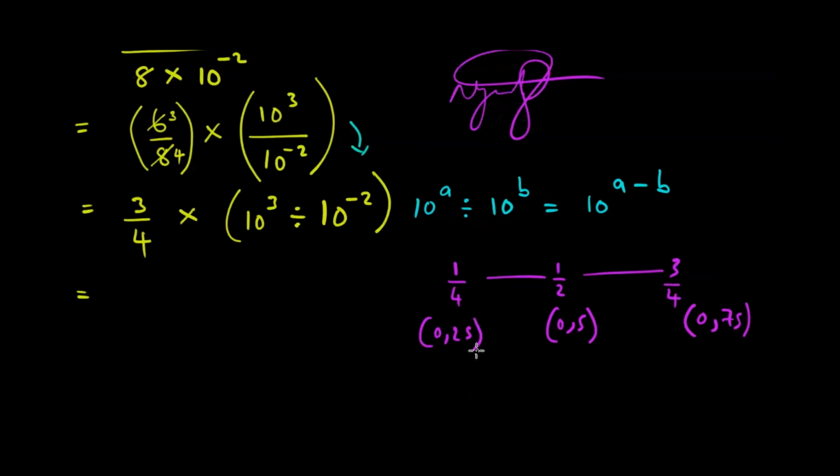We get these numbers by division. So in our previous lesson, we did division of fractions. 4 into 4 is 1. 4 into 1 is 0, comma, which is like a placeholder. 4 into 10 is 2, with remainder 2.